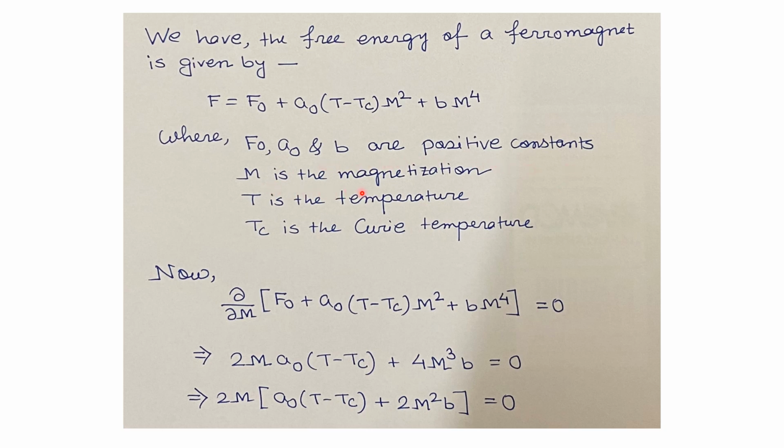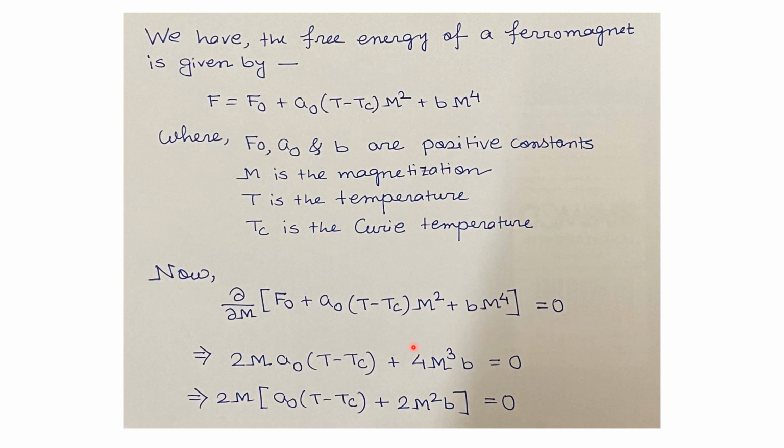M is the magnetization of the ferromagnet, T is the temperature of the ferromagnetic system, and Tc is the Curie temperature of the ferromagnet, that is the temperature of phase transition. Now we have to minimize this free energy of this ferromagnet. So we have del by del M of F naught plus A naught times (T minus Tc) times M square plus B M to the power 4 equals 0.